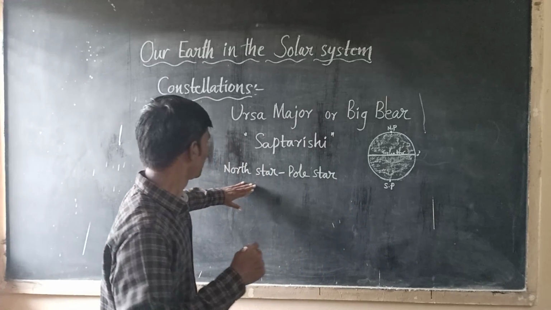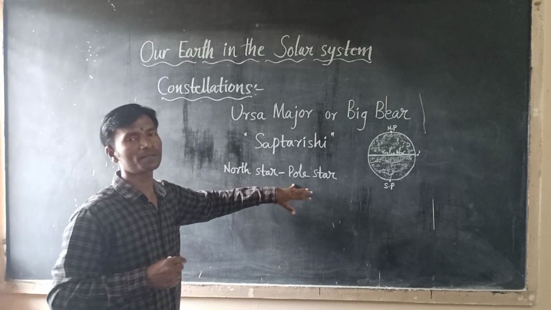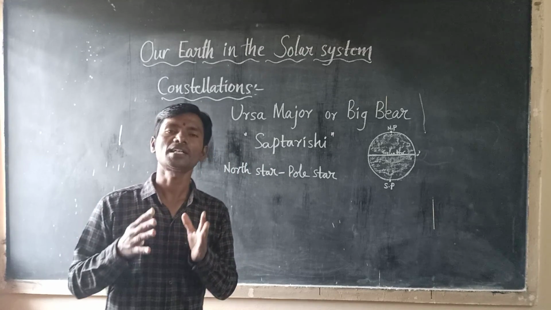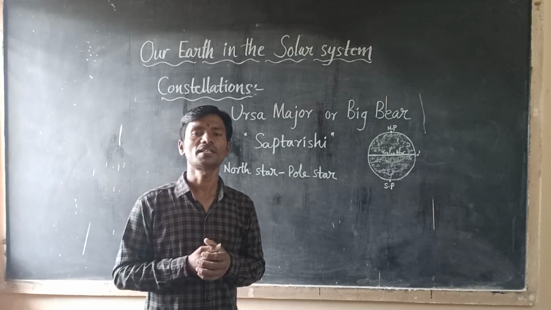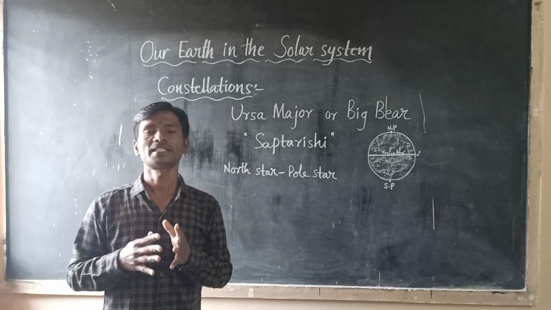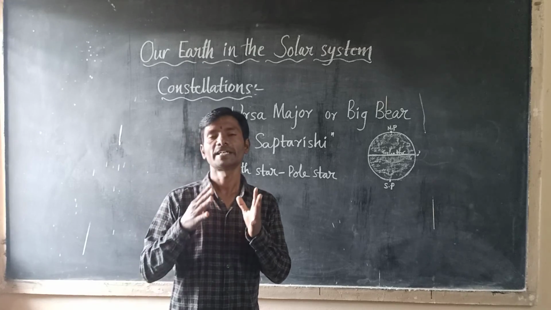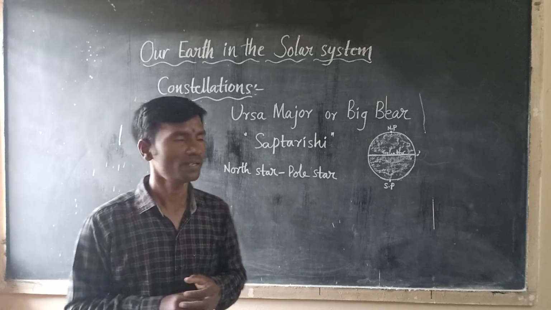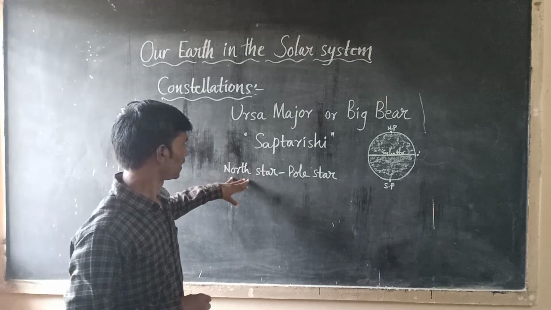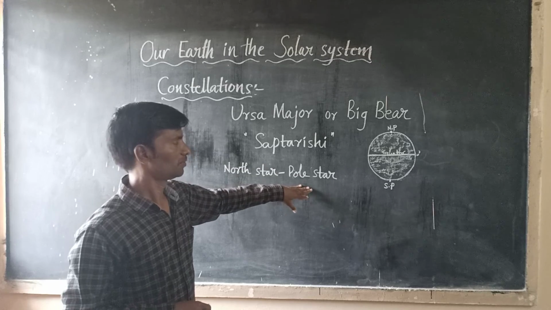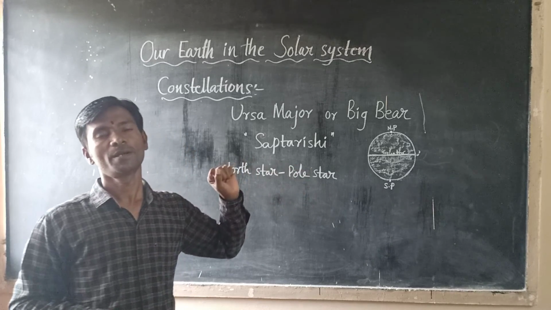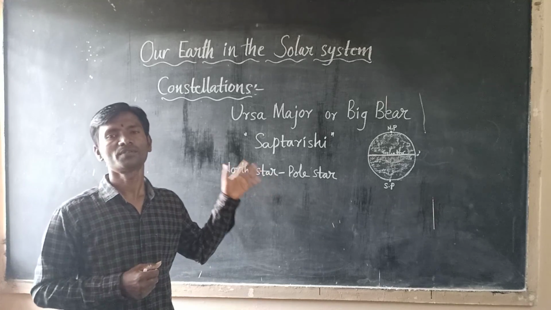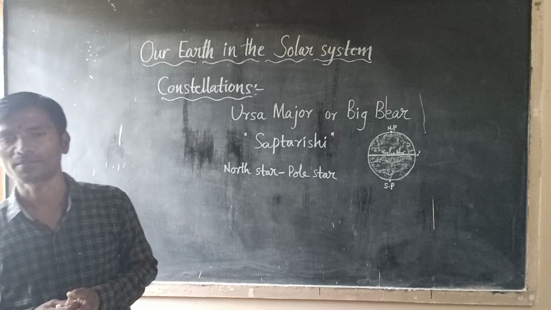This North Star or pole star indicates the north direction. It is also called the pole star. It always remains in the same position in the sky. Okay, children, you understand? So, in the northern hemisphere, people determine the north direction with the help of this North Star.